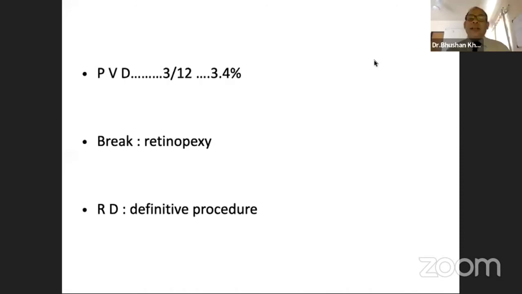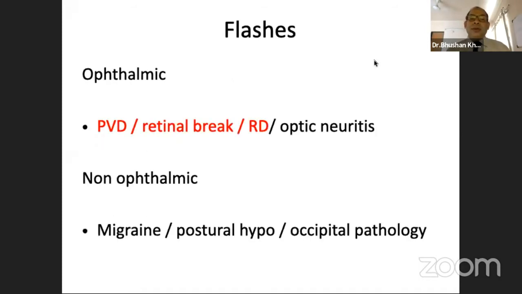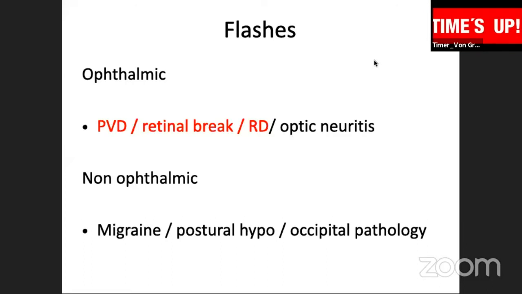Posterior vitreous detachment needs to be followed up again after 2 or 3 months to be clear that there is no pathology present. A break, if in an attached retina, can be treated with retinopexy, or a definitive procedure may be done for a retinal detachment. Just to complete my talk, there may be other reasons for flashes of light for a patient, but this does not come under the purview of my talk, which is directed more towards targeted patients of retinal detachment.